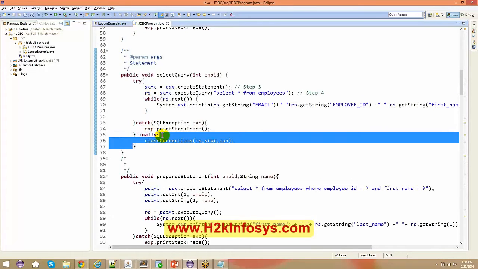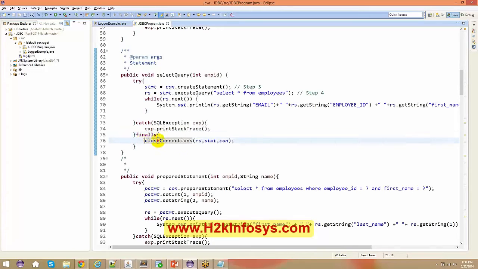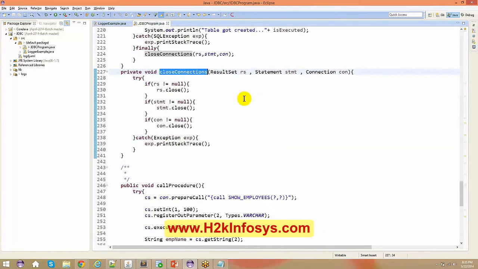Okay, there was a question, why do we need to have a finally block? This is the reason for me in order to close the connection, because let's say something went wrong out here. If I put that in the catch block, I cannot even close the connection. So finally I have to close the connection using my finally block here. Now if you see closeConnection, there's an API which I have already written. In this I am just passing on the result set, statement and the connection. So one by one I'm checking if the result set is not null, close the result set. If the statement is not null, close the statement. If the connection is not null, close the connection here.